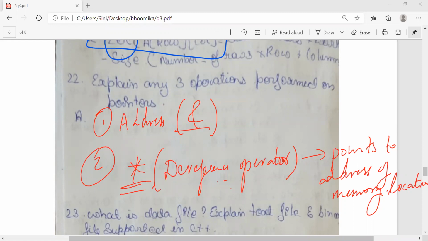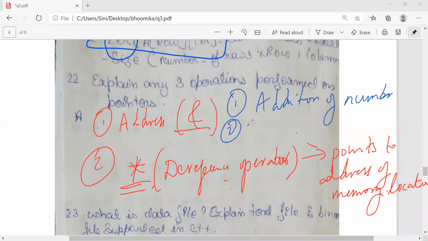I can give you plenty of operations. Other things are addition, addition of a number. Subtraction, subtraction of two pointers you can do.